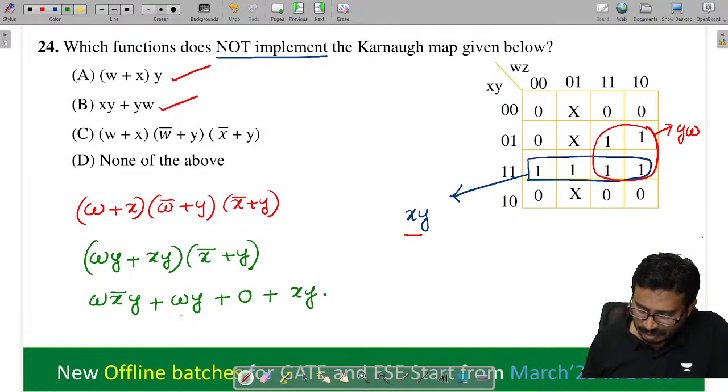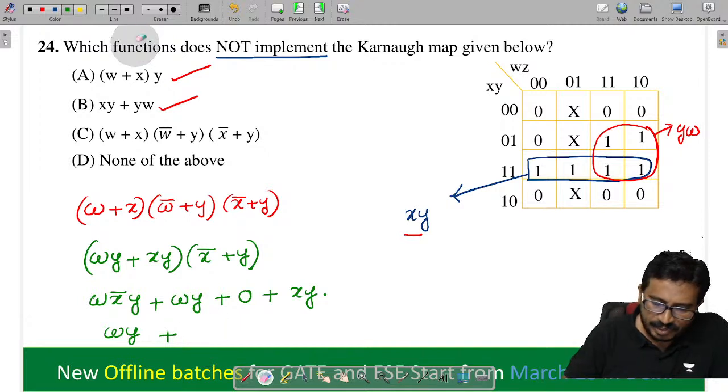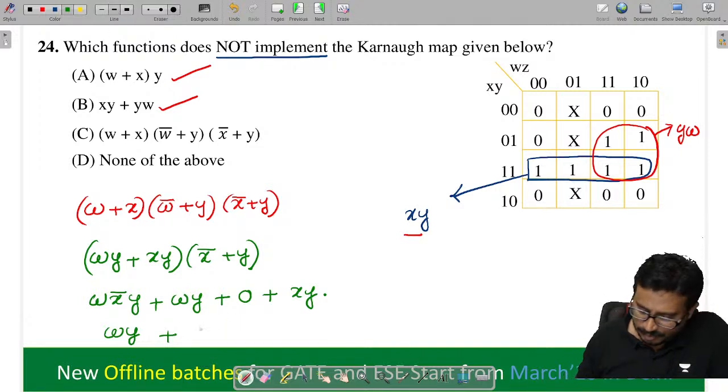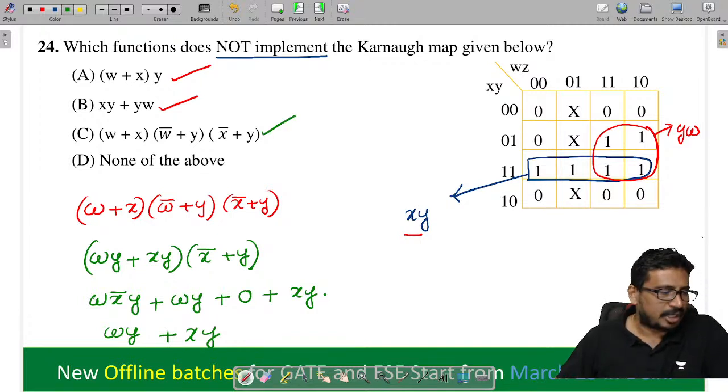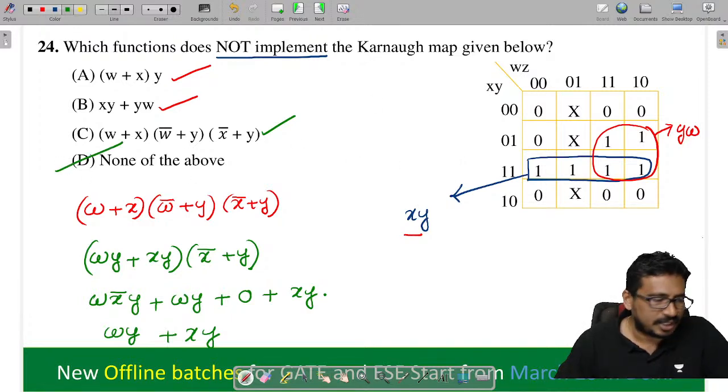If I take WY common here, WY plus XY, only this. If you see, after simplifying this option, what will we get? This is XY, na. That means all these three options are the same. You tell me, all three options are the same. So that means this given function will implement all the functions. So option D is not here.